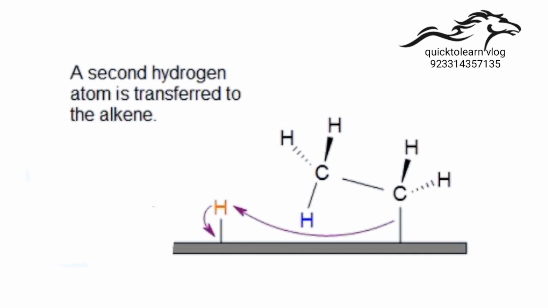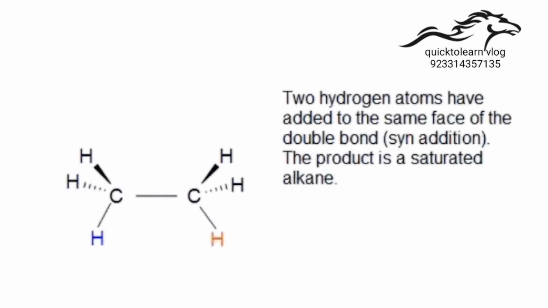So the ethene molecule's association with the metal surface is broken. Two hydrogen atoms have added to the same face of the double bond. This is the syn addition and the product is a saturated alkane.